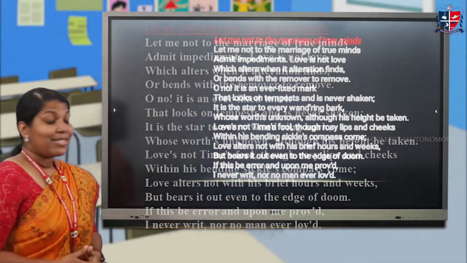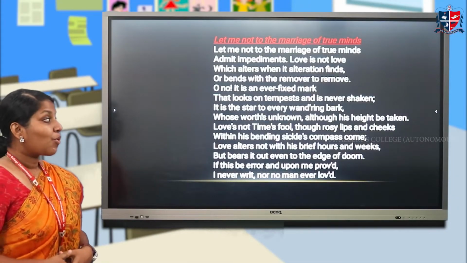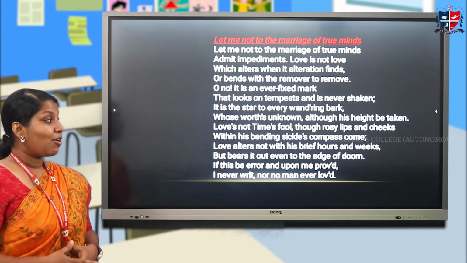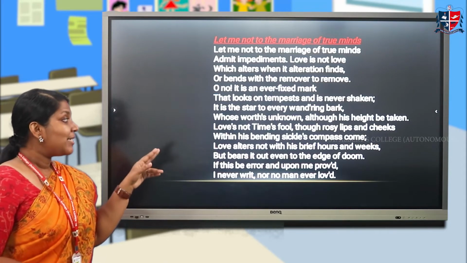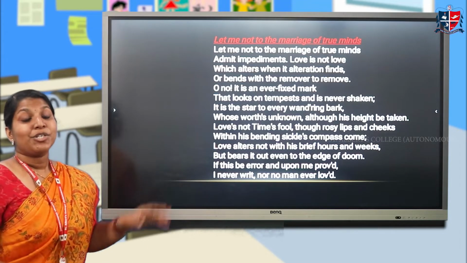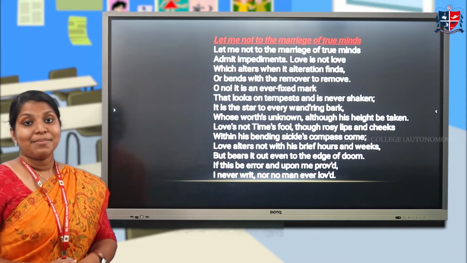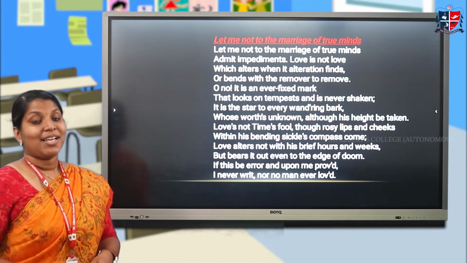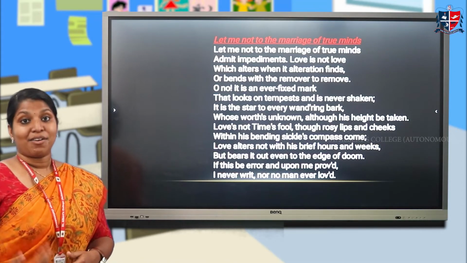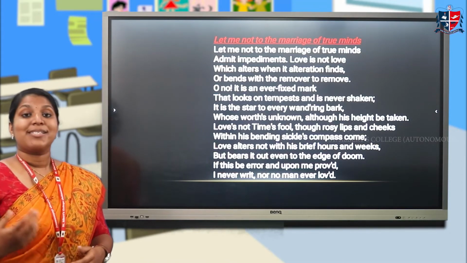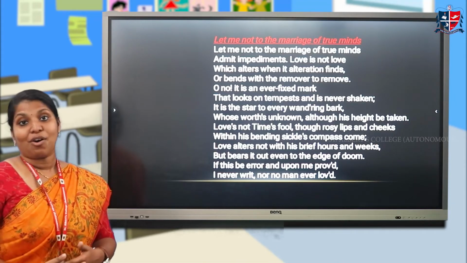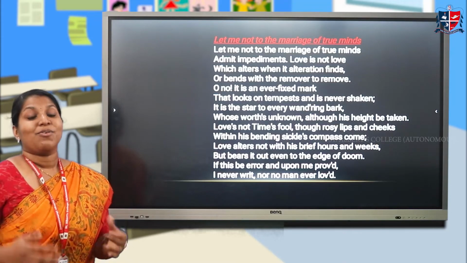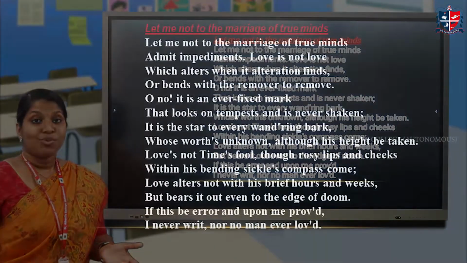Love is not Time's fool, though rosy lips and cheeks within his bending sickle's compass come. Here time is compared to a sickle. A sickle is a tool used to harvest the field. Like that, time harvests beauty and youth. Still, even if they are harvested, love won't change. That is the importance, the preciousness, of true love.